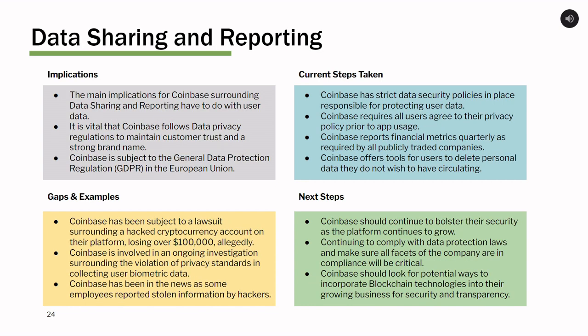Data sharing and reporting is something that Coinbase is currently in the news for with a couple of incidents. One is a hacking of an account, losing over $100,000, and another is the ongoing investigation surrounding the utilization of customer fingerprint and Face ID data. The ways Coinbase can continue to mitigate some of these issues is to be transparent with customers about what they're doing with their data. They require all customers to agree to their privacy policy upon signing up. They should continue to push this and strengthen their cybersecurity networks to prevent future attacks.